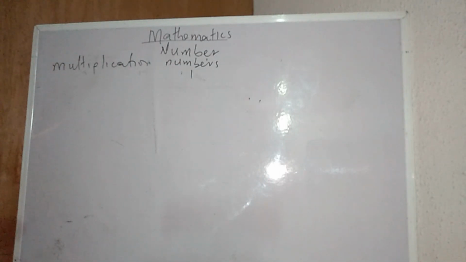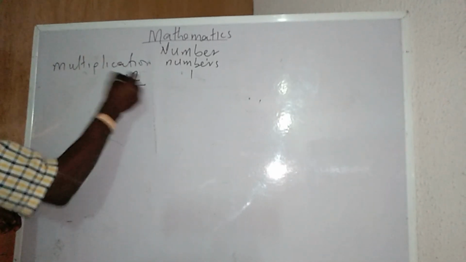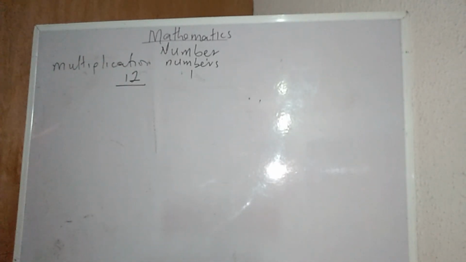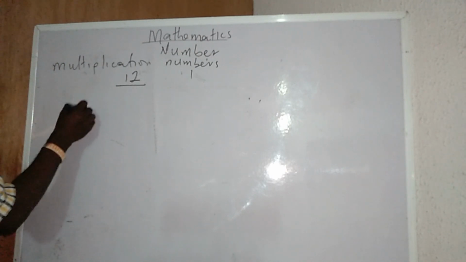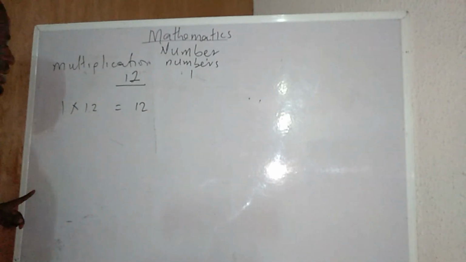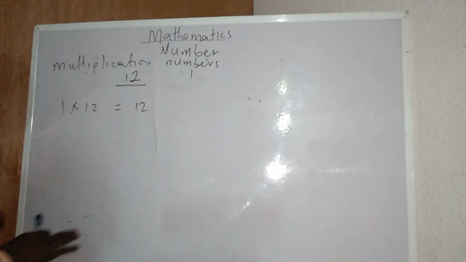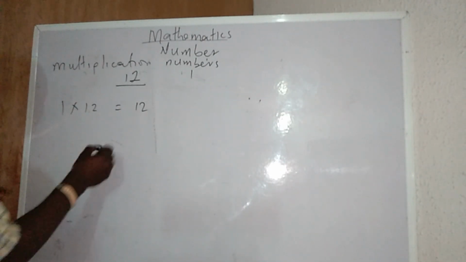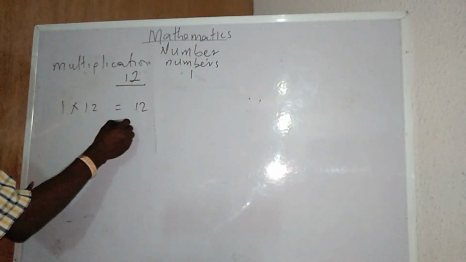Now, let's multiply a number by 12. How do I get the multiplication table of 12? If I want to multiply a number with 12, I have 12 times 1, which surely gives me 12. The next one will be what? Now, you'll be going higher by 2 steps.